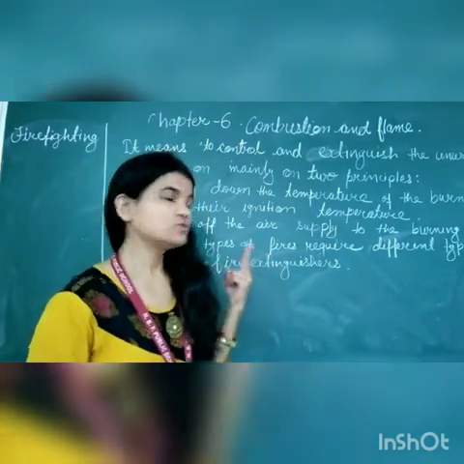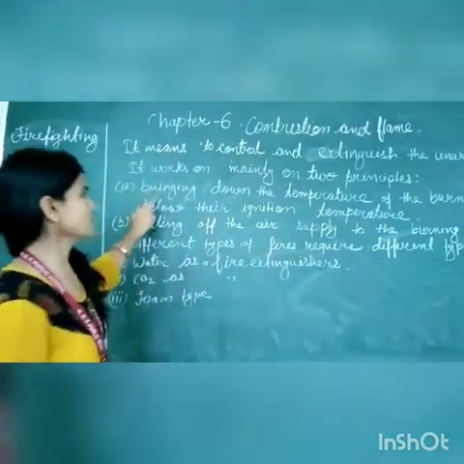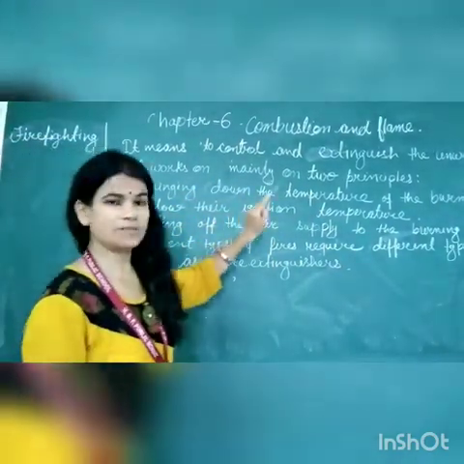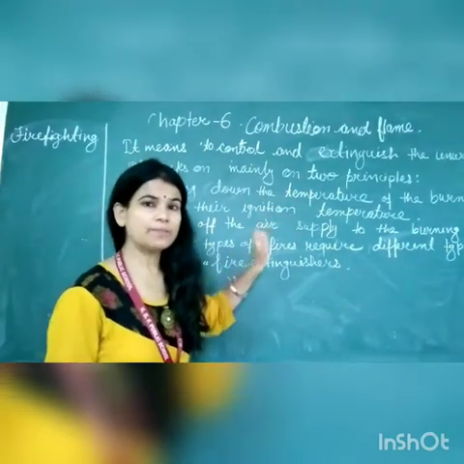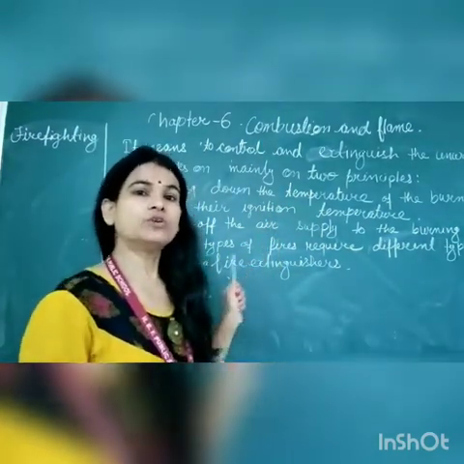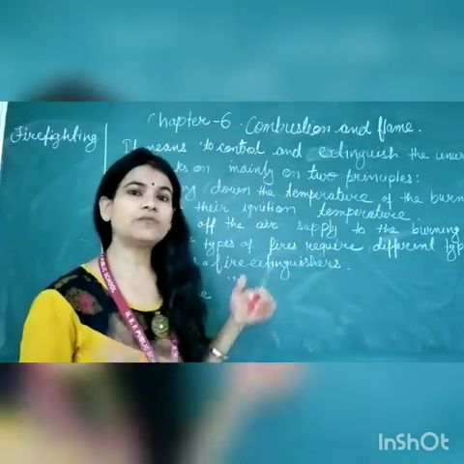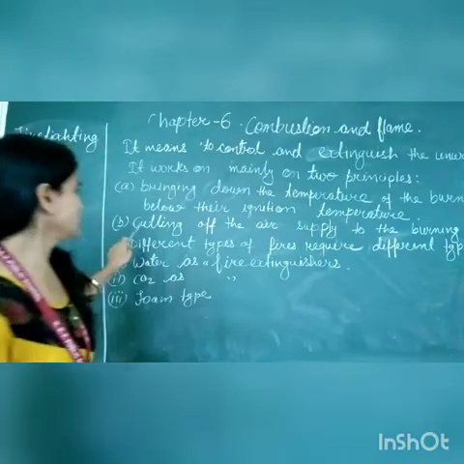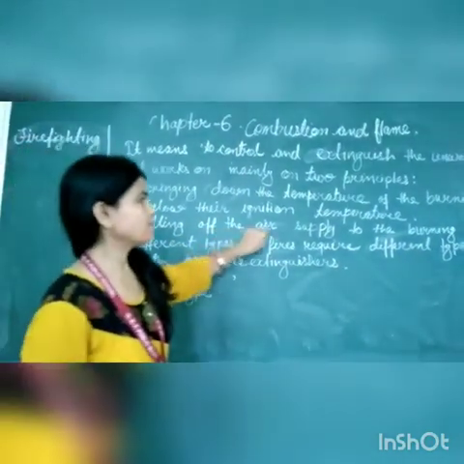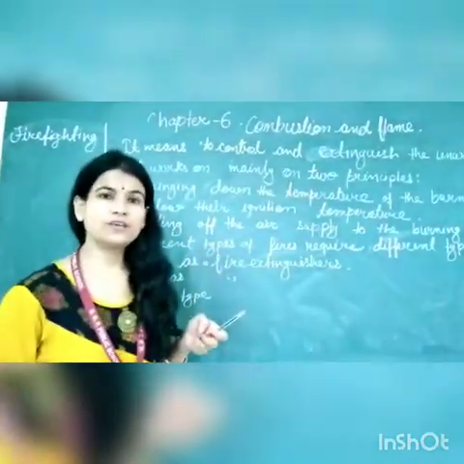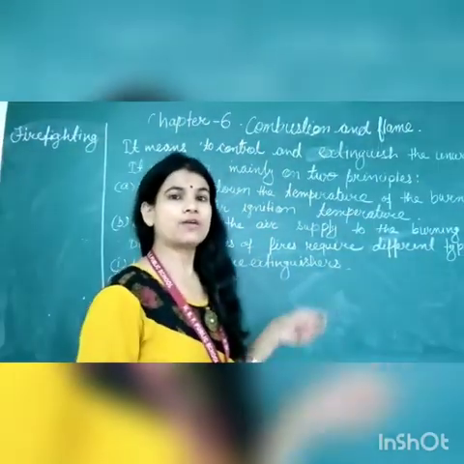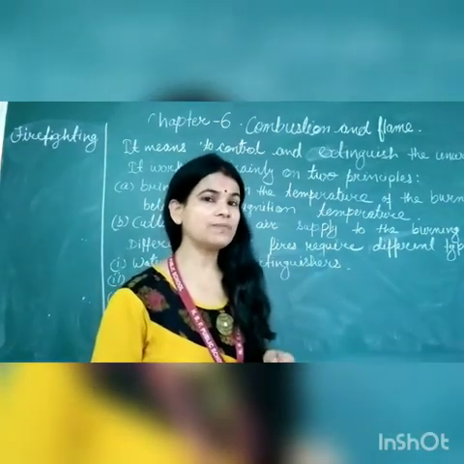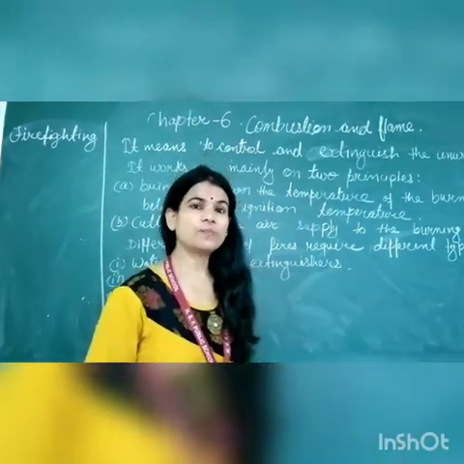According to these two mottos: bringing down the temperature of the burning substance below its ignition temperature. The substance which is burning should be brought below the ignition temperature, then the fire will go off, the fire will be extinguished. Another one is cutting off the air supply to the burning substance. If we cut off the air supply to the burning substance, then the supporter gas, oxygen, is not available, and the burning will stop.